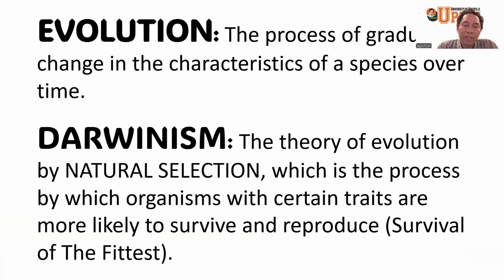So if you want to know something, then you have to know what it actually is. So based on the definition, evolution is the process of gradual change. Gradual change means change that happens little by little, by stages, in the characteristics of species of organisms over time. So evolution takes a long period of time, years, even 1,000 years or millions of years. So evolution happens in the long term.